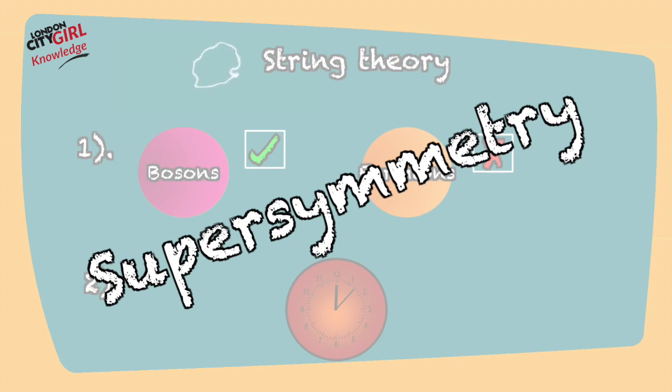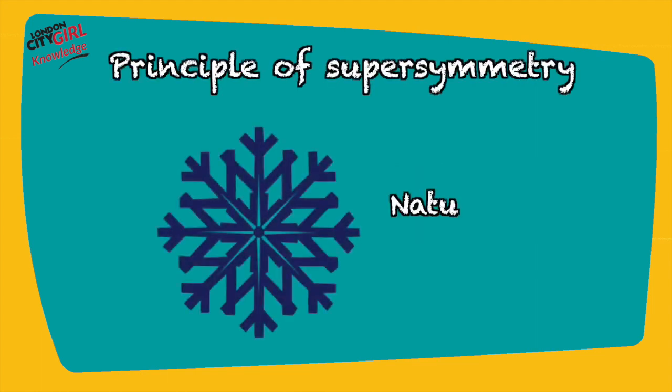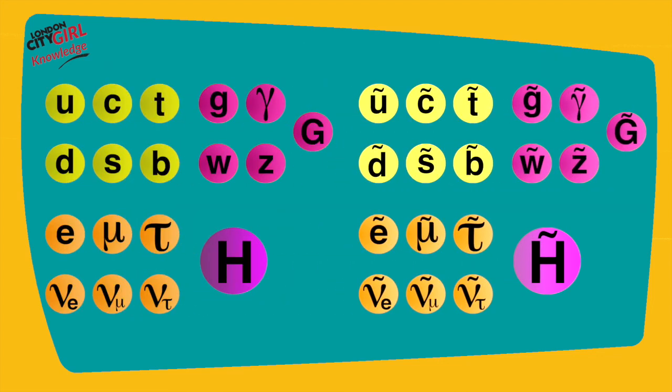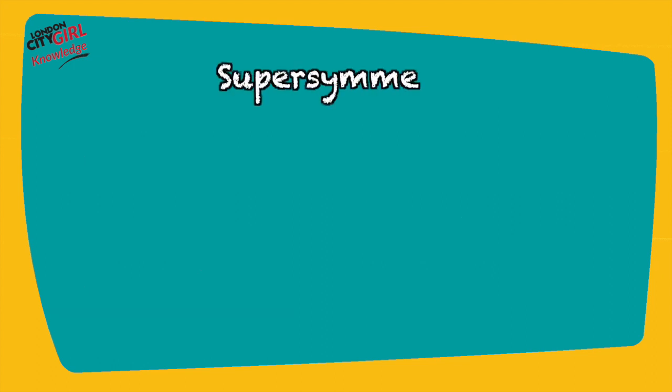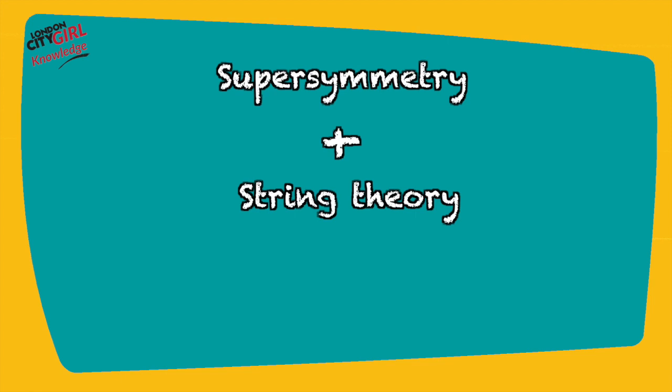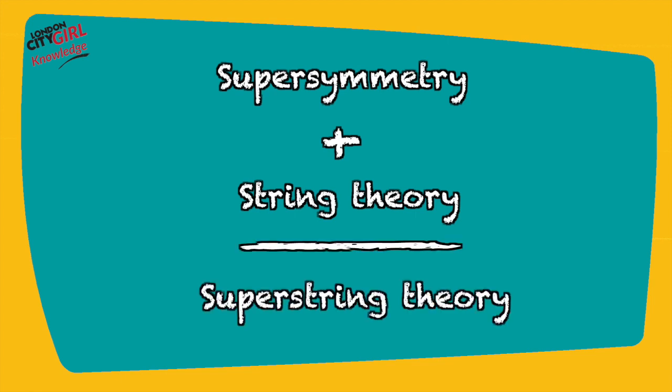This leads us to ask, what is supersymmetry? Supersymmetry and superstring theory. The principle of supersymmetry says that nature is symmetric, and as a consequence, every boson has a fermion superpartner and every fermion has a boson superpartner. When supersymmetry is combined with string theory, superstring theory emerges. When physicists refer to string theory, they generally mean superstring theory, which describes all the fermions and bosons as being the result of vibrating superstrings of energy.